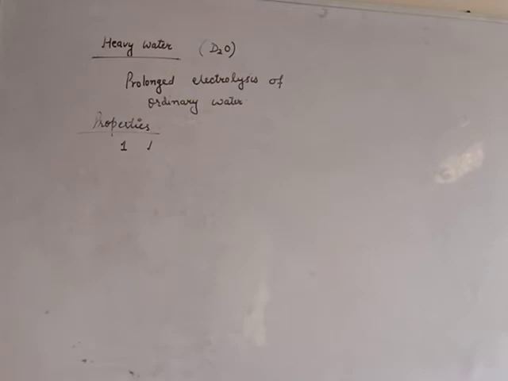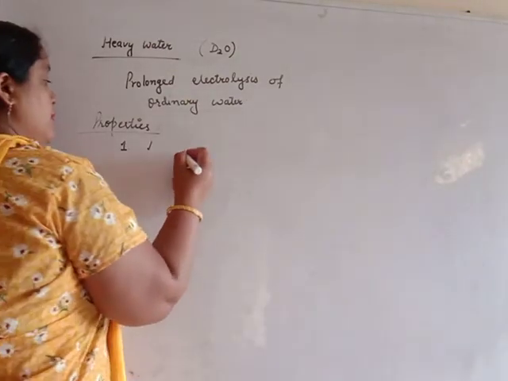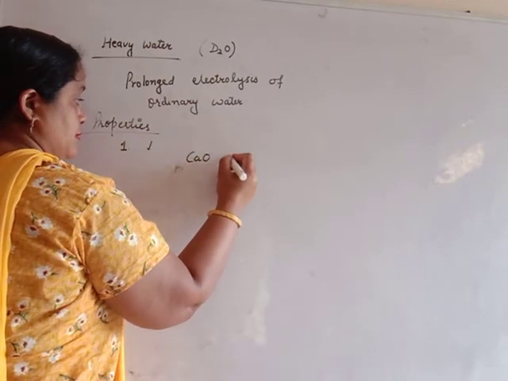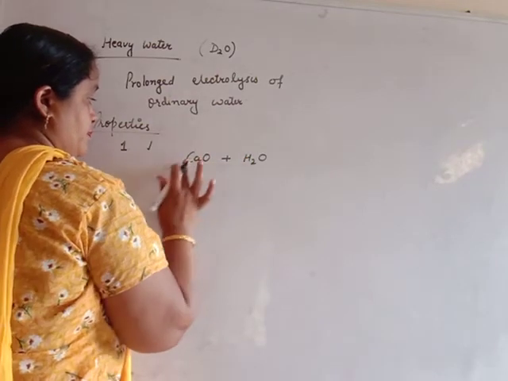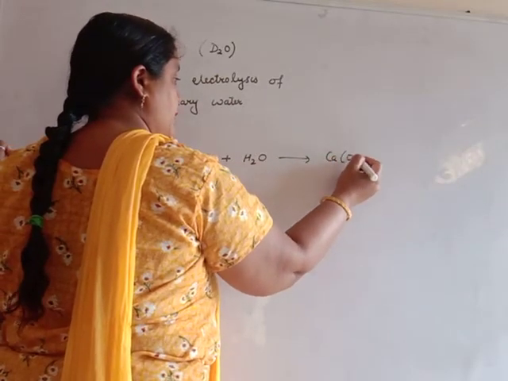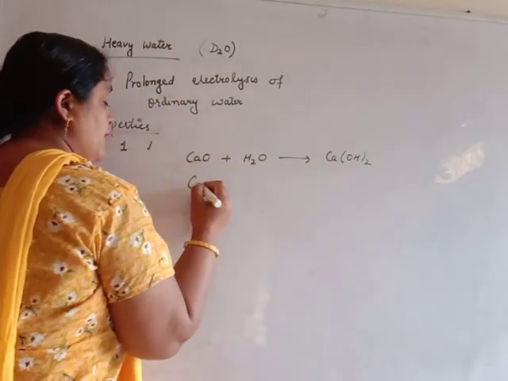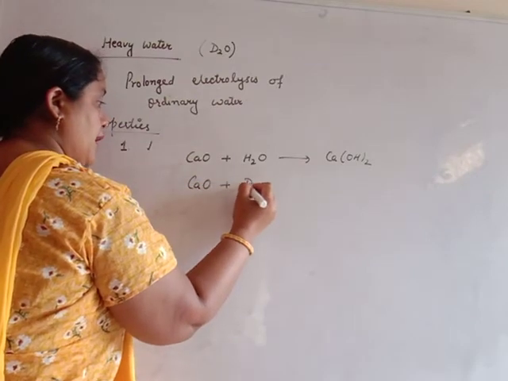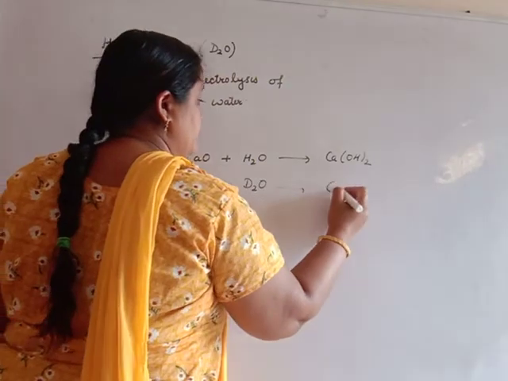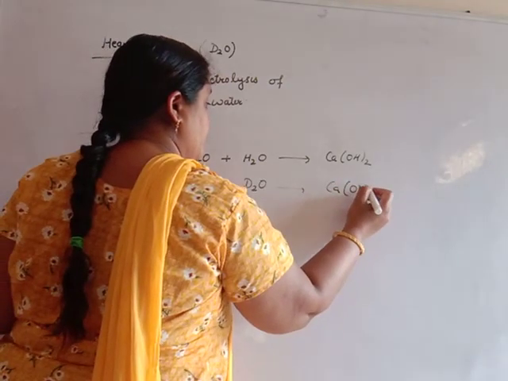Like water, it also has hydrolytic reaction. Suppose calcium oxide is mixed with water, it will give calcium hydroxide. In the same way, if calcium oxide is mixed with heavy water, it will give calcium deuteroxide.